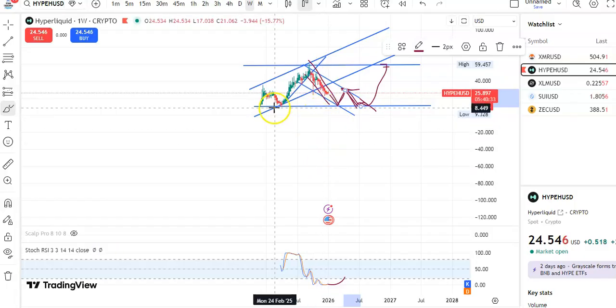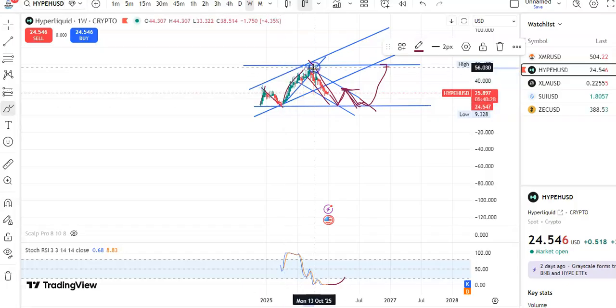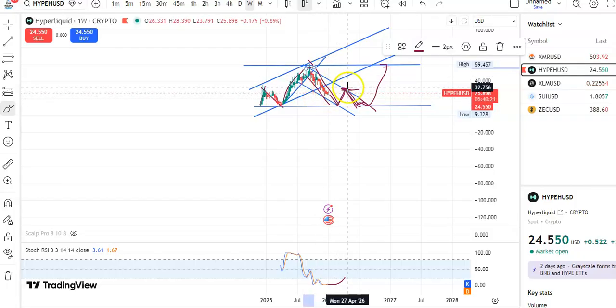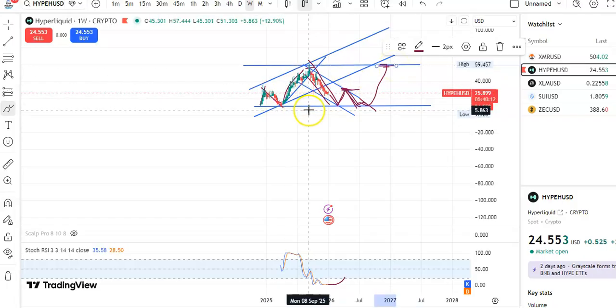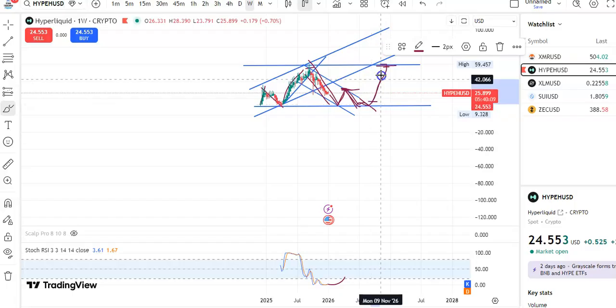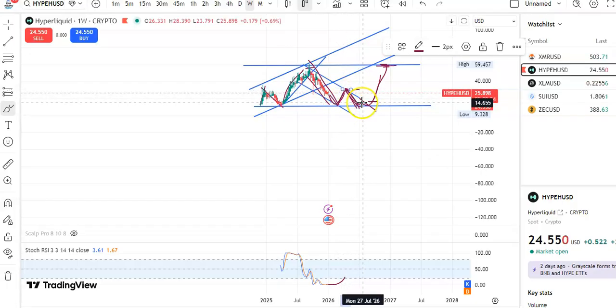You can see that previously candles went to the resistance level, a fall happened, and then it went to the resistance level again. Here you can see the downtrend channel also shows the same thing. It is falling, after the fall the breakout happened, it will go up, fall again, and then finally a breakout may happen, and candles may go to the resistance level, and the future resistance is around 58. After the breakout only, from here the candles may start moving in an upward direction. Or else if the breakout happens, it may go up to the resistance level and then fall. Like this you may get small opportunities.